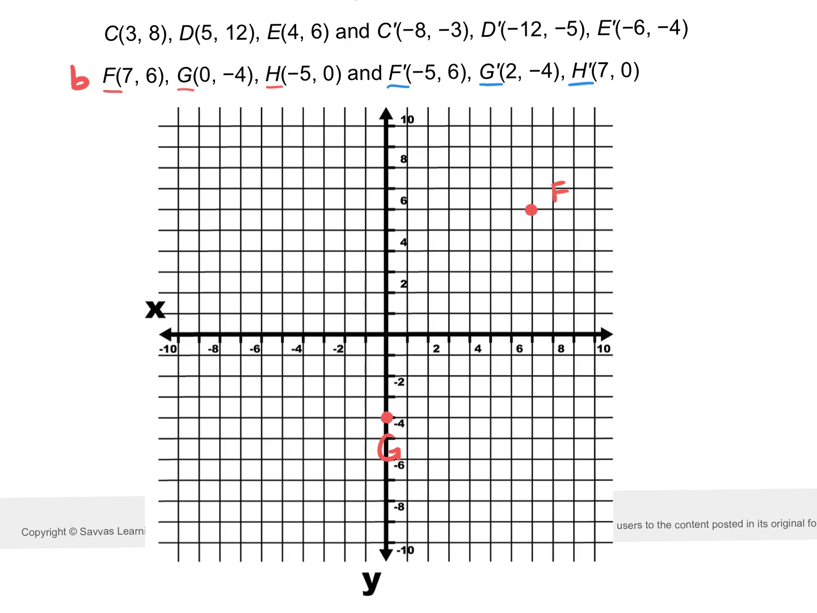I don't really understand why I have to graph this. I would agree with you. What was your question? Yeah, it's not mirrored. It's different.